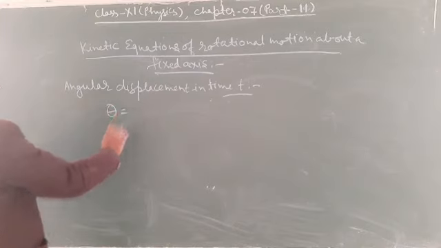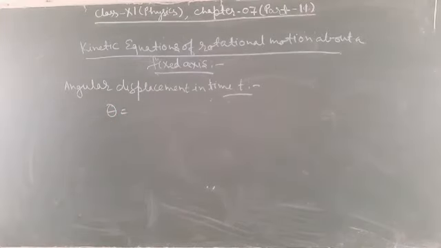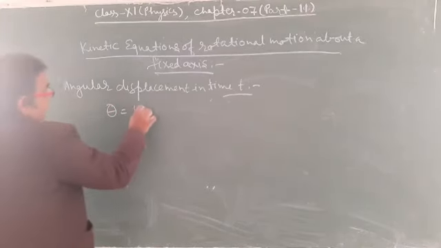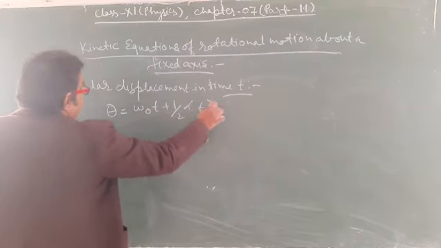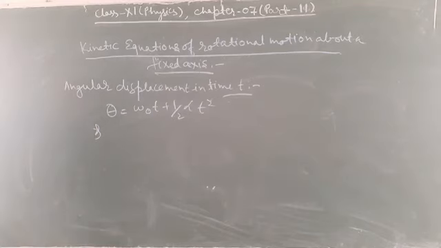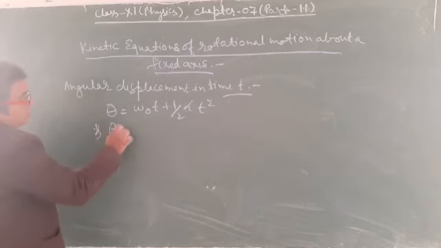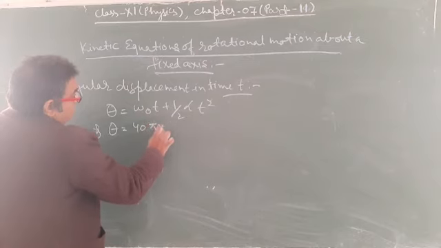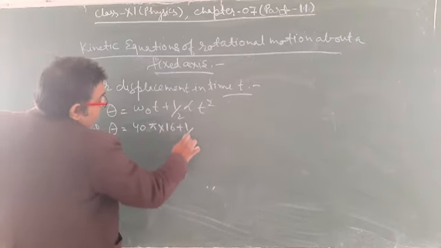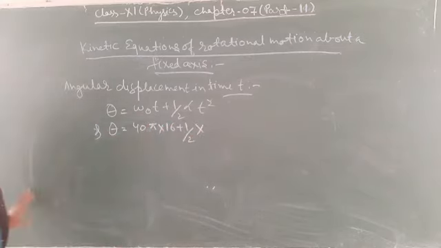So theta is equal to omega naught t plus half alpha t square. Here theta is equal to 40 pi into 16 plus half into alpha, and the alpha value we calculated is 4 pi, into 16 square.